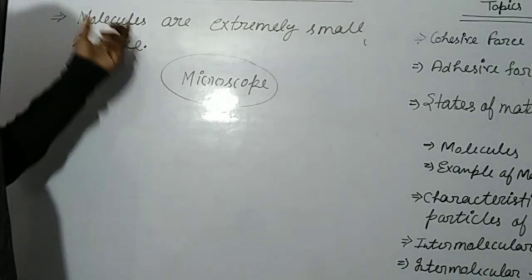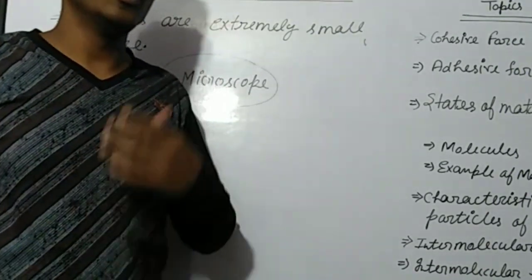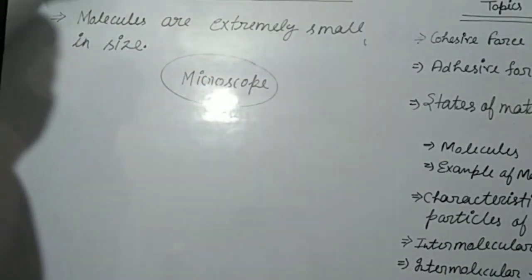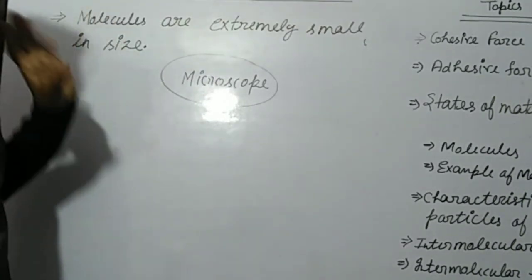Okay, so molecules can be seen through a microscope. We cannot see them through our naked eyes. So the first characteristic is that molecules are extremely small in size.